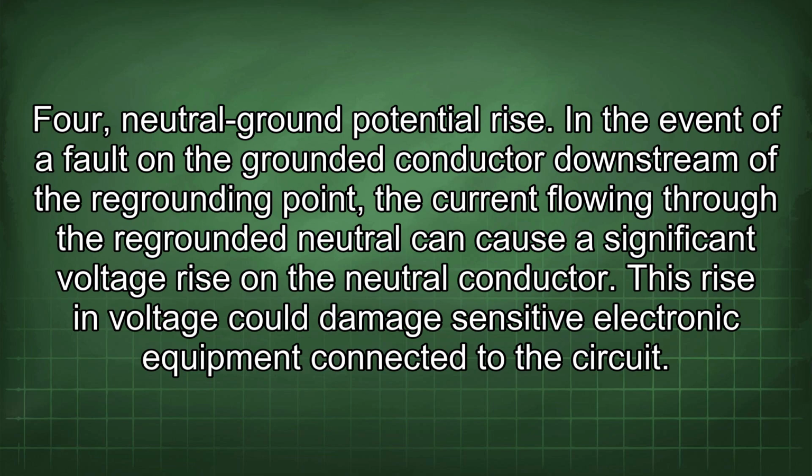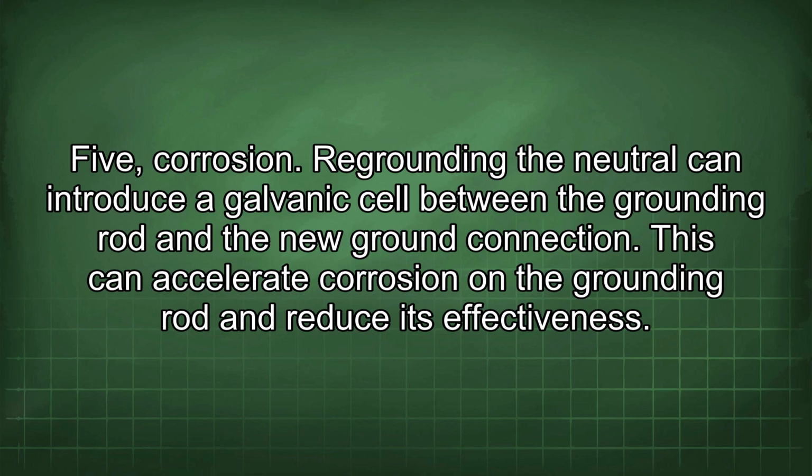4. Neutral ground potential rise. In the event of a fault on the grounded conductor downstream of the regrounding point, the current flowing through the regrounded neutral can cause a significant voltage rise in the neutral conductor. This rise in voltage could damage sensitive electronic equipment connected to the circuit. 5. Corrosion. Regrounding the neutral can introduce a galvanic cell between the grounding rod and the new ground connection. This can accelerate corrosion on the grounding rod and reduce its effectiveness.